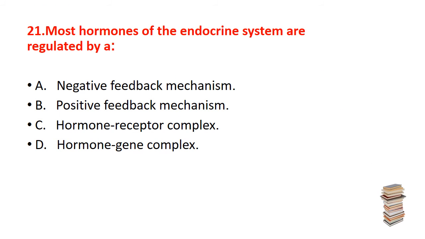Now, the question number 21. Most hormones of the endocrine system are regulated by a: the option is A, negative feedback mechanism. B, positive feedback mechanism. C, hormone receptor complex. D, hormone gene complex. The correct answer is A, negative feedback mechanism.